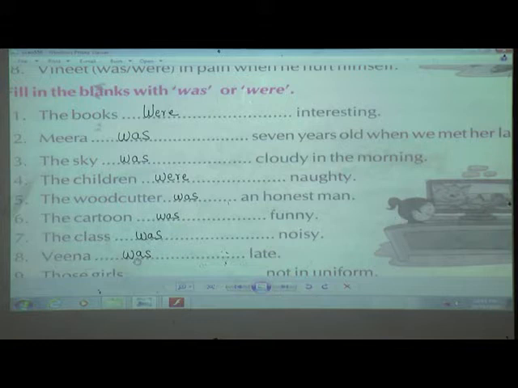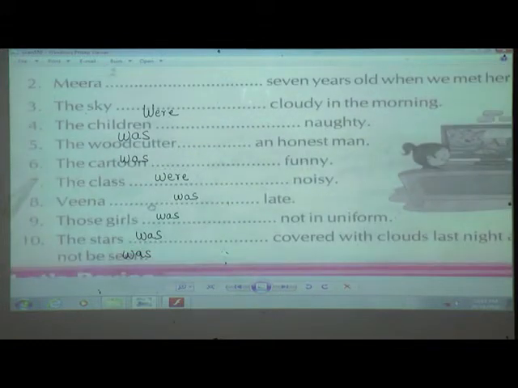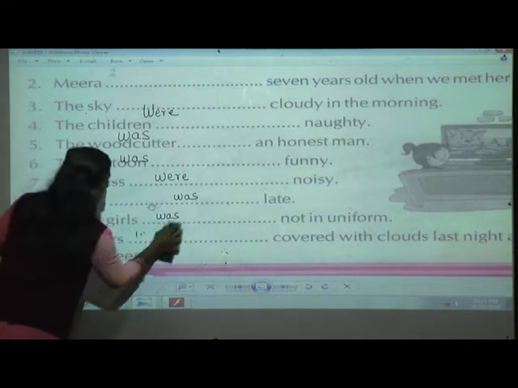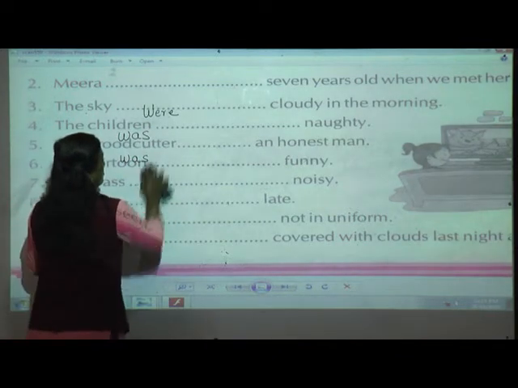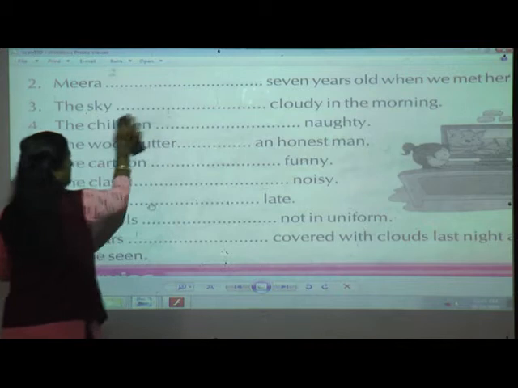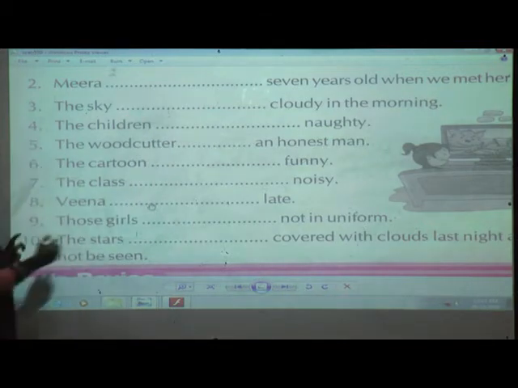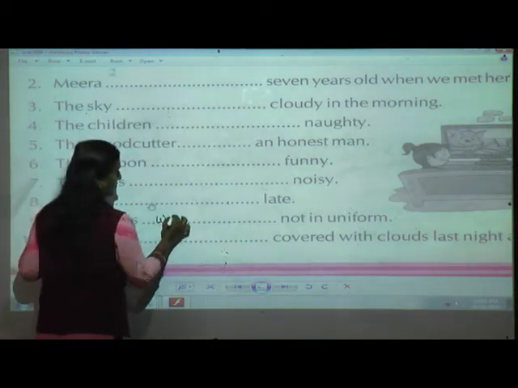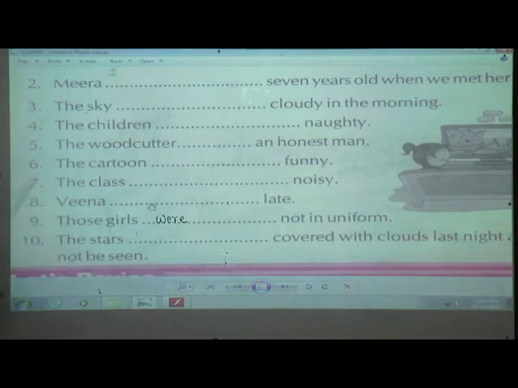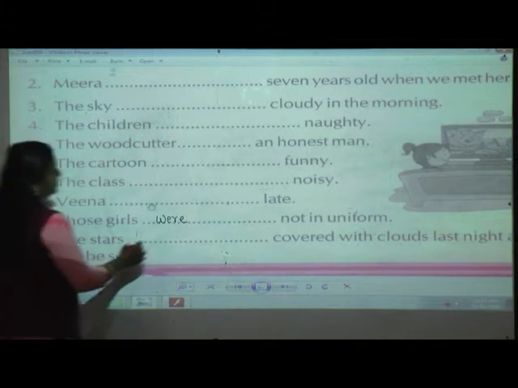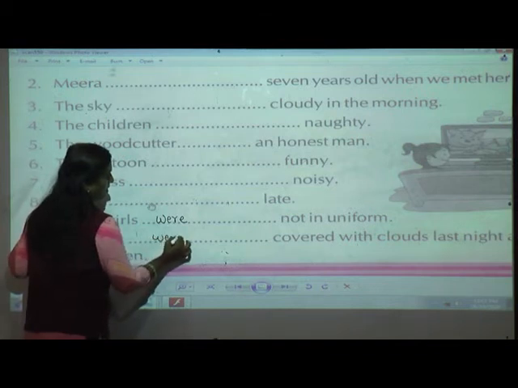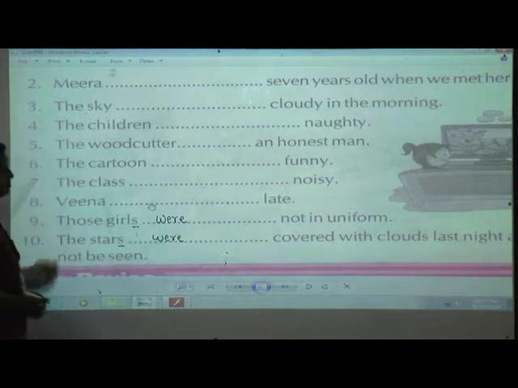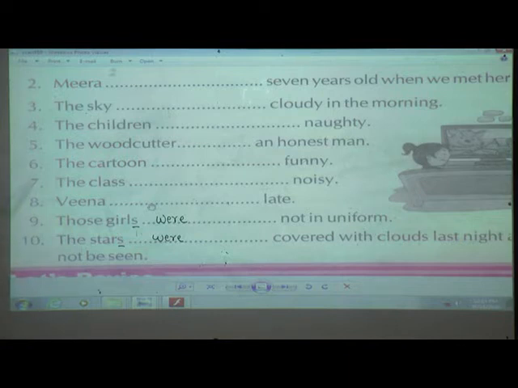Okay, I hope that you have finished till 8th. Now we will just see 9th and 10th. Those girls. Now, those girls. Girls means what? Singular or plural? Yes, it is plural. So I am going to write were. The stars dash covered with clouds last night and could not be seen. So stars is also what? See, plural. Can you see this? Yes, this shows it is in plural form.